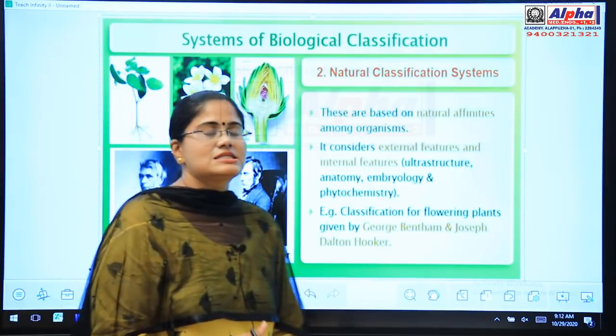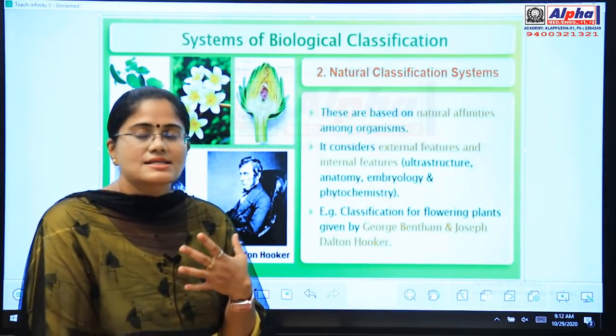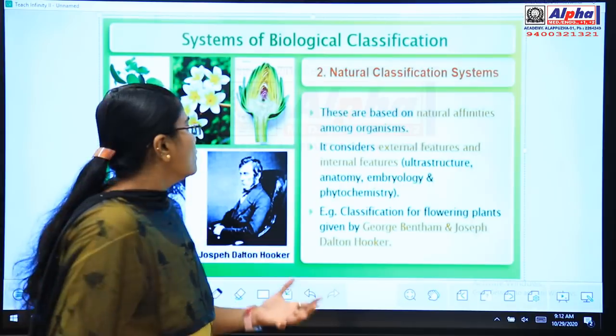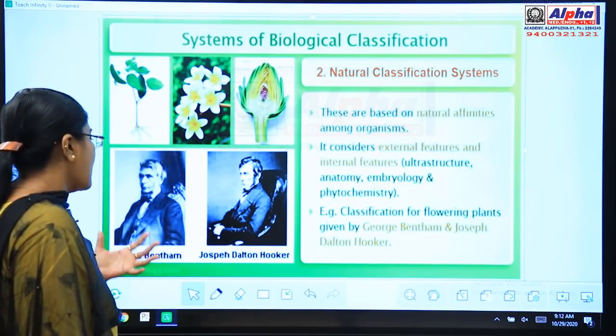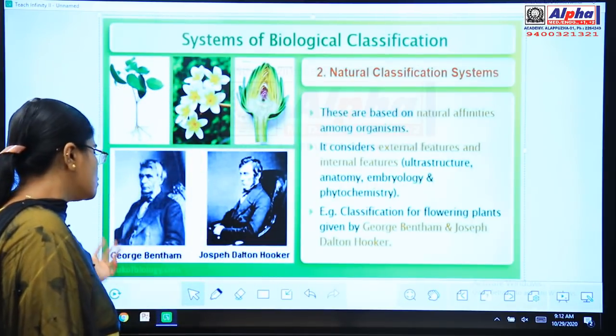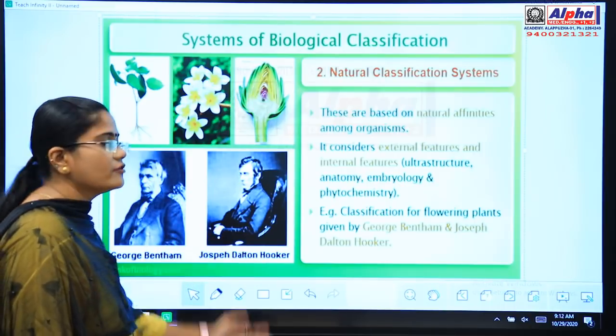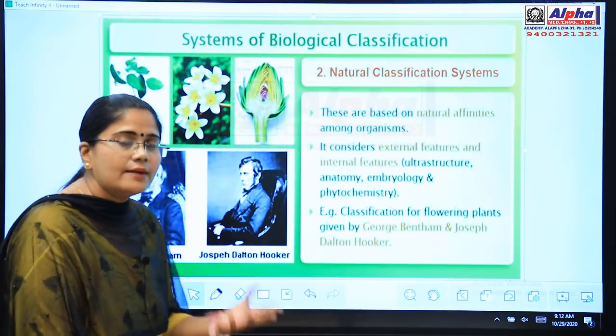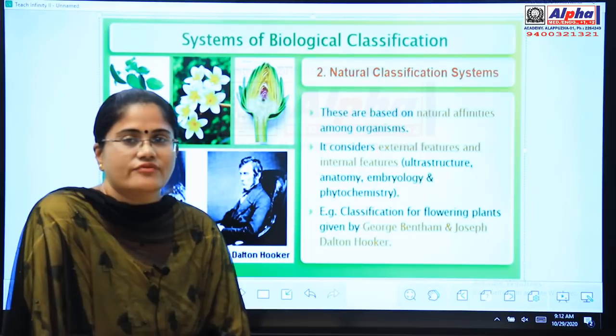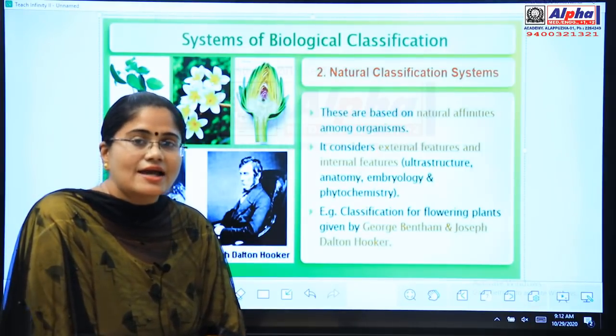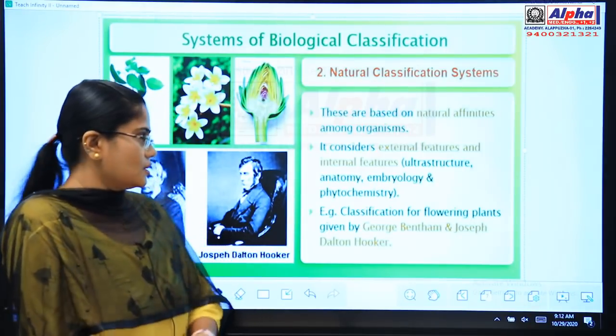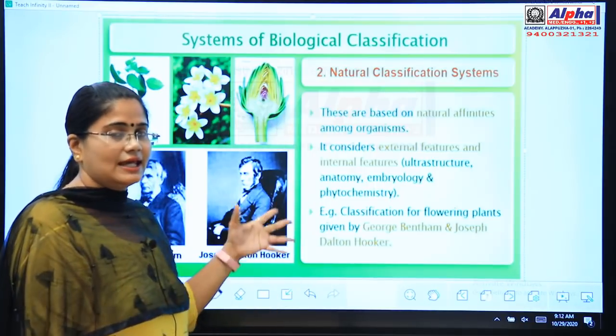So, since the artificial system had certain drawbacks, two other scientists, George Bentham and Joseph Dalton Hooker, came up with a new system of classification known as the natural system of classification. Let us see what they are saying in this system.